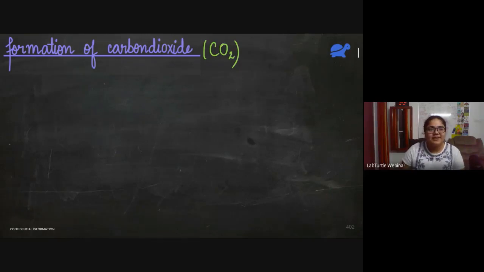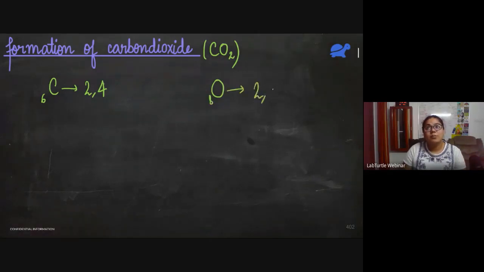Chalo, now let me explain this question. Again, the same concepts. Carbon, the electronic configuration is 2, 4. And oxygen is atomic number 8, so 2, 6.